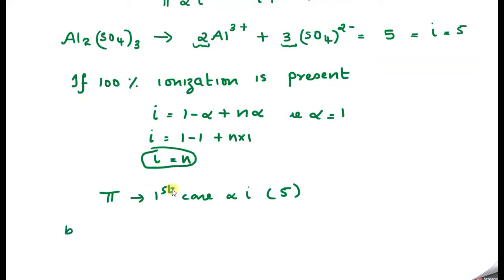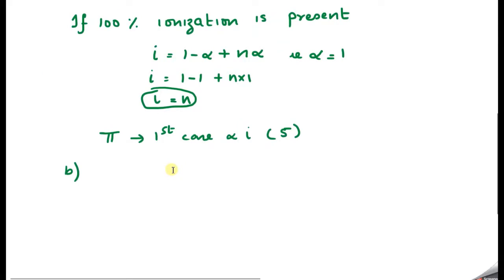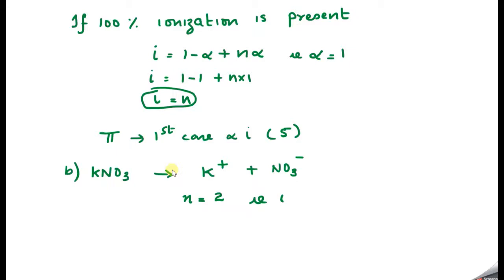Now option B. Potassium nitrate, KNO3. On dissociation this will give K+ and NO3-. How many ions are produced? Here one ion, here another one ion, so n = 2, that is i = 2, because here also we assume α = 100 percent, that is α = 1, complete ionization.